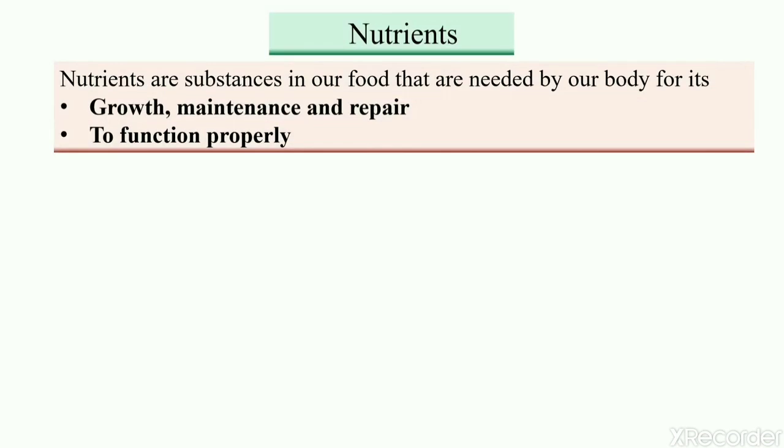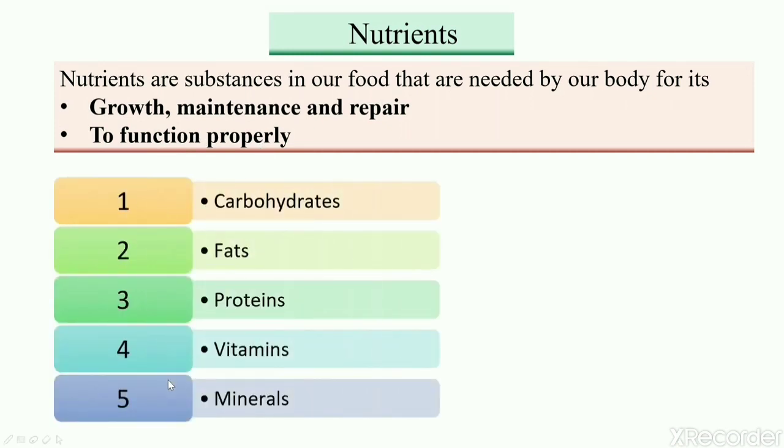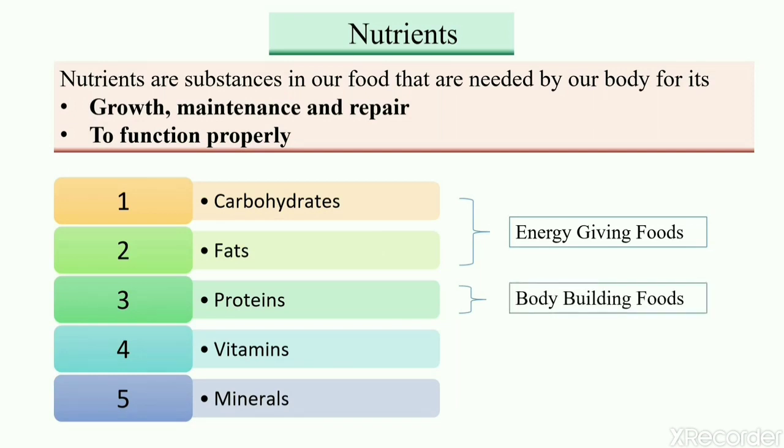Nutrients are substances in our food that are needed by our body for its growth, maintenance, repair and to function properly. We already know that there are 5 main types of nutrients. Carbohydrates and fats give us energy. Thus, food containing carbohydrates and fat are called energy-giving foods. Proteins are needed for growth and repair of the body. Thus, food containing proteins are called bodybuilding foods. Foods containing vitamins and minerals are called protective foods as vitamins and minerals protect us from diseases.